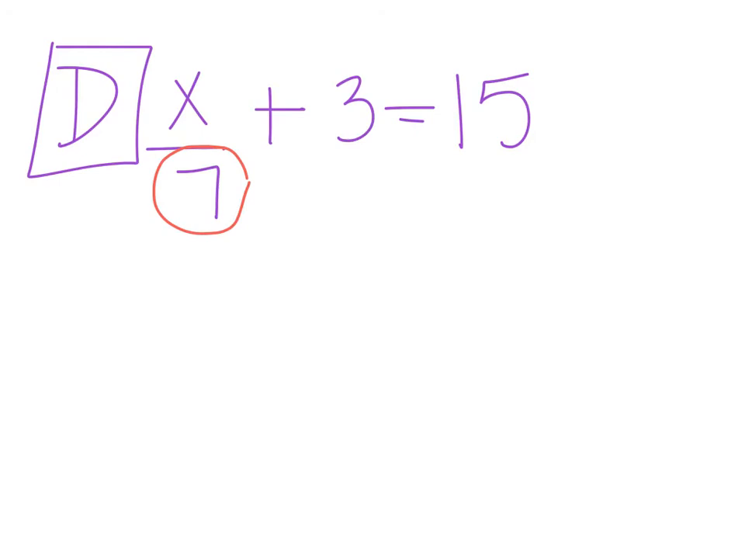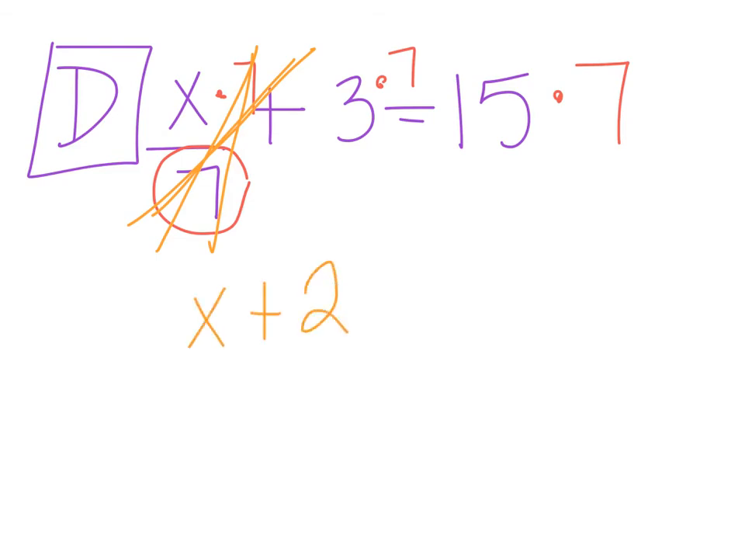It's being divided. Well, what do we say the opposite of division was? Well, it's multiplication. So that means I'm going to multiply everything by that number. Not just one thing. I'm going to multiply everything. When you multiply, since multiplying and dividing are opposites, these are going to cancel. So now we have x plus 21 equals 105.